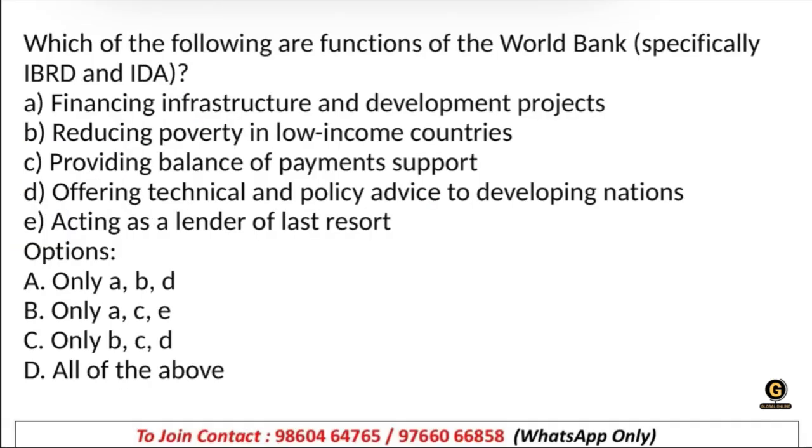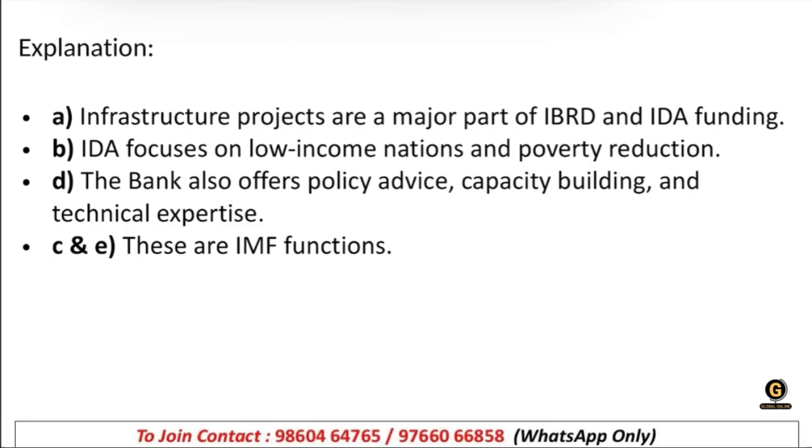Next. Which of the following are functions of the World Bank, specifically IBRD and IDA? A. Financing infrastructure and development projects. B. Reducing poverty in low income countries. C. Providing balance of payment supports. D. Offering technical and policy advice to developing nations. And E. Acting as a lender of last resort. So the right answer is option A, that is A, B, and D. A, B, and D only. See, A option is correct, B option is correct, and D option is correct.